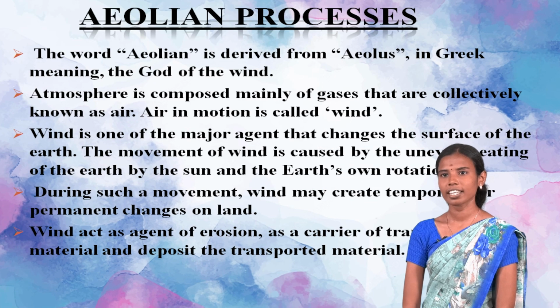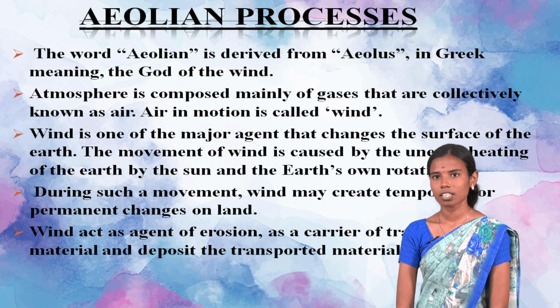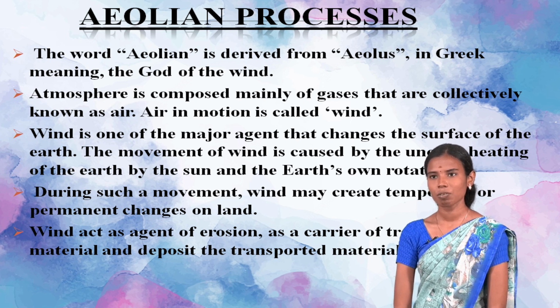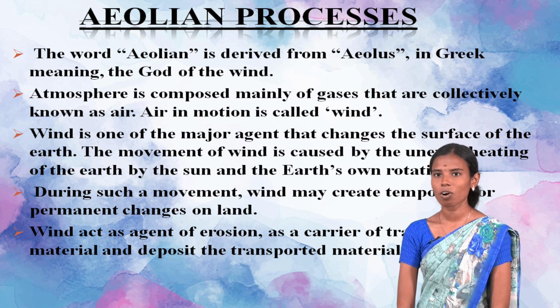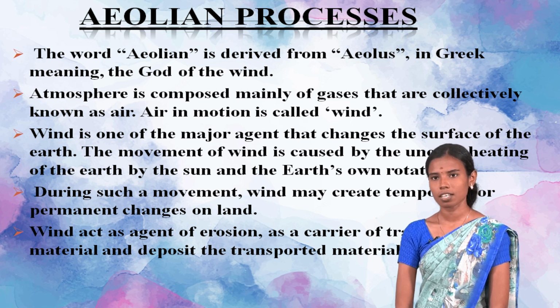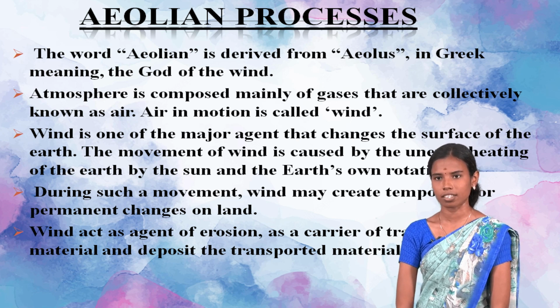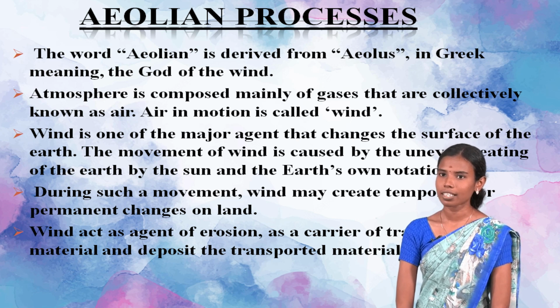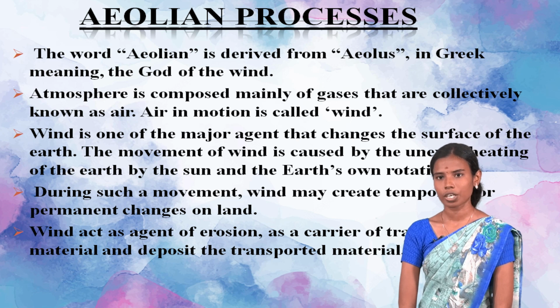First, we'll see about the Aeolian processes. The word Aeolian is derived from a Greek word which means the god of wind. Atmosphere is composed mainly of a mixture of gases that are collectively known as air. That air in motion is called wind. Wind is one of the major agents that changes the surface of the earth. The movement of wind is caused by the uneven heating of the earth by the sun and the earth's own rotation and the earth's inclination on its axis.